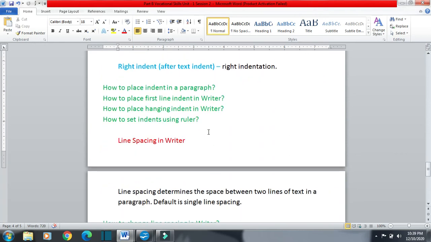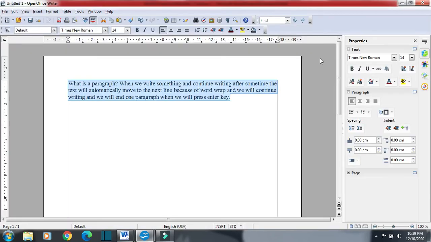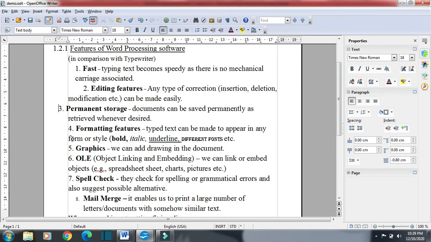How to set indents using the ruler? We can set indents using the ruler in MS Word. This is first line indent, this is hanging indent, this is left indent, and this is right indent. These options are available in MS Word, but in OpenOffice Writer we can set only some of them.